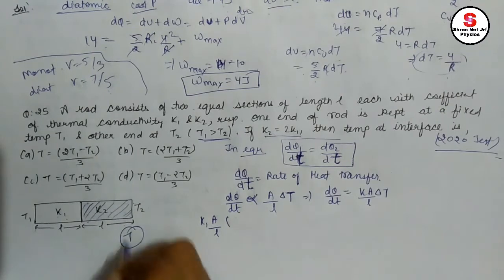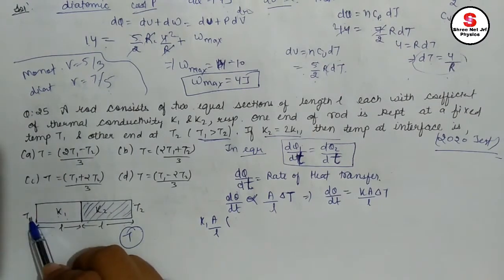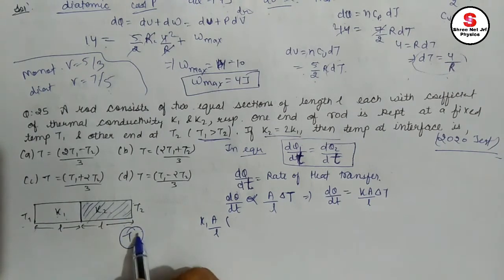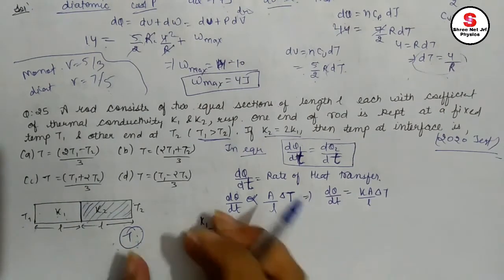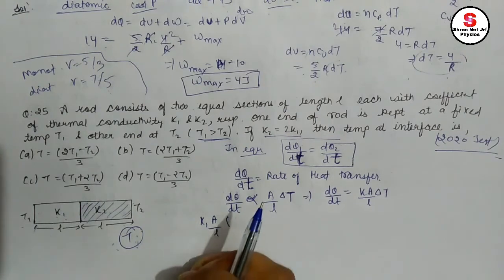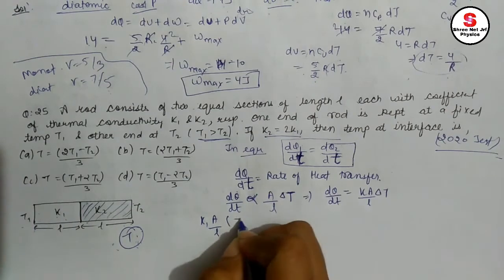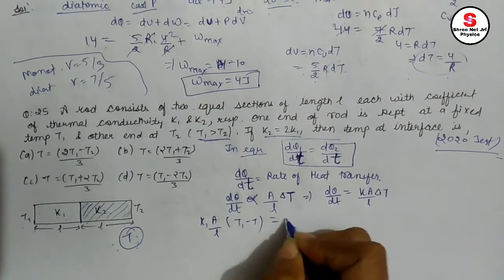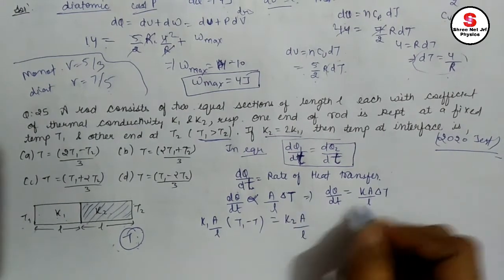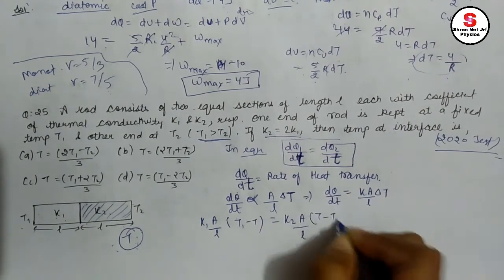Let the final temperature be T. The one with the higher temperature will have its temperature reduced, and the one with the lower temperature will have its temperature increased, and the final temperature in equilibrium will be T. So either I write final minus initial and consider the sign, or I can directly write higher temperature minus lower temperature. Here I can write higher, T1 minus T, and here K2 A by L delta T. T is greater here, so T minus T2.